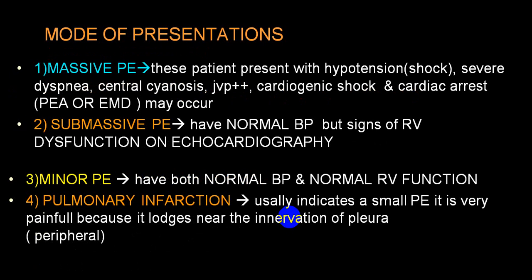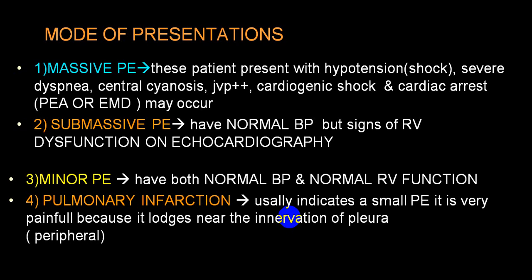In a massive pulmonary embolism, usually the person will come to you with severe hypotension and shock stage. The person will have severe dyspnea, central cyanosis, JVP will be elevated, extremities will be cold and clammy, and sometimes the person may even come to you with a cardiac arrest.